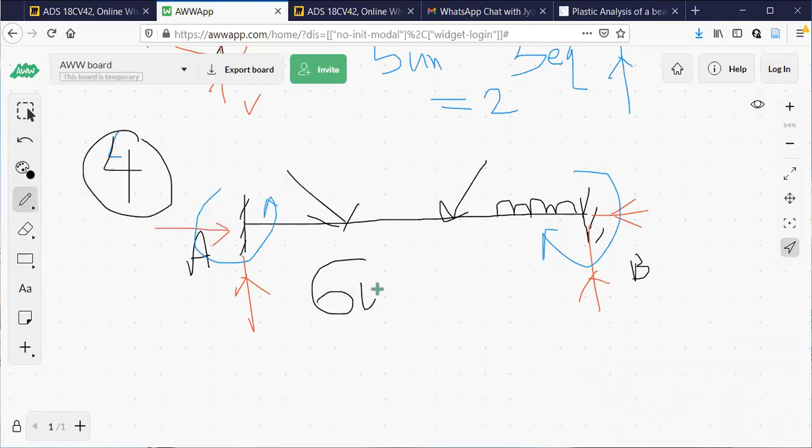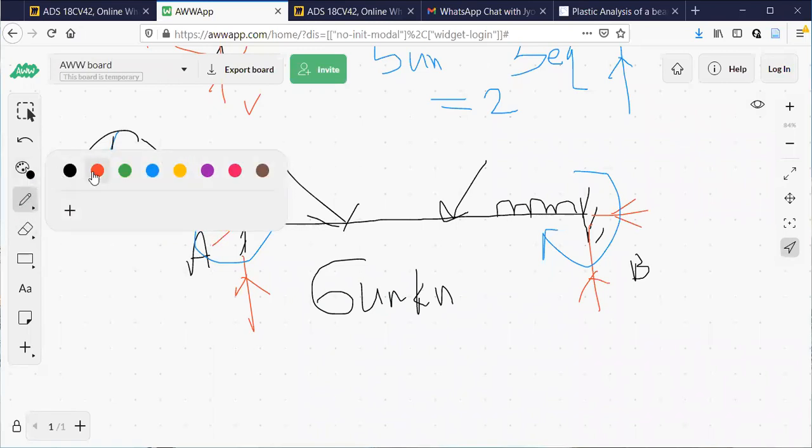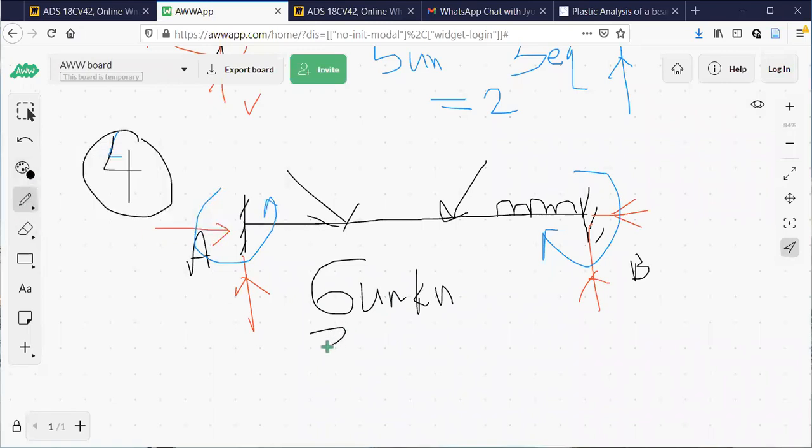You need to calculate 6 unknowns, then only the analysis will be complete, whereas there are only 3 conditions of equilibrium. So it is indeterminate of the order 3.